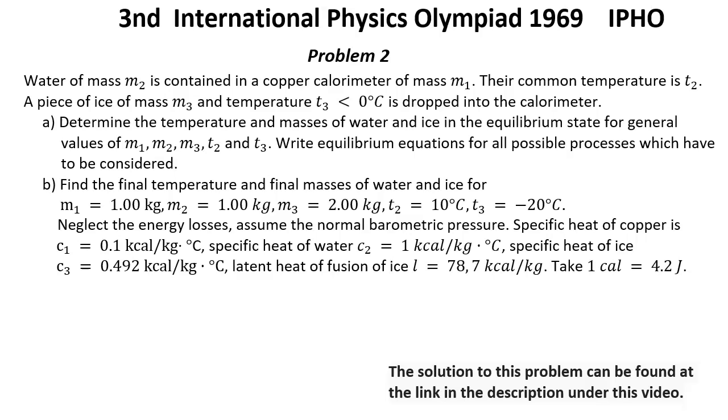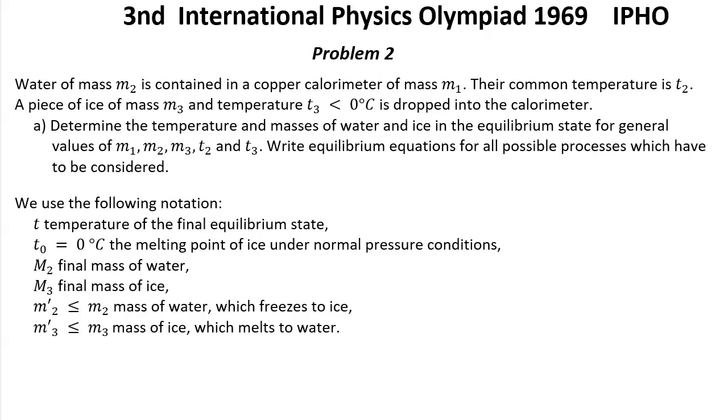And the specific heat of ice is C3 equal 0.462 kilocalorie per kilogram per degree Celsius. Latent heat of fusion of ice L equal 78.7 kilocalorie per kilogram, and take 1 calorie equal 4.2 joules.